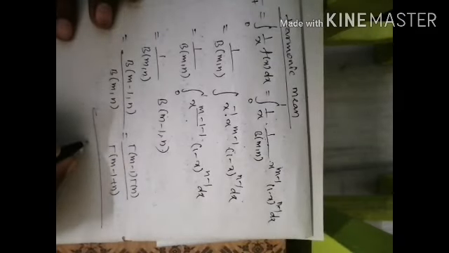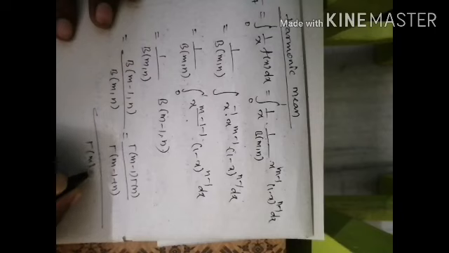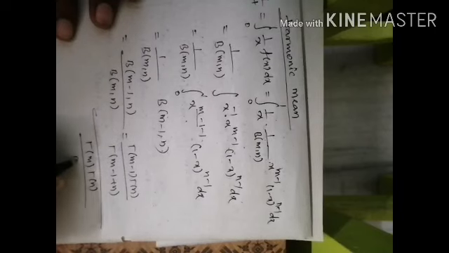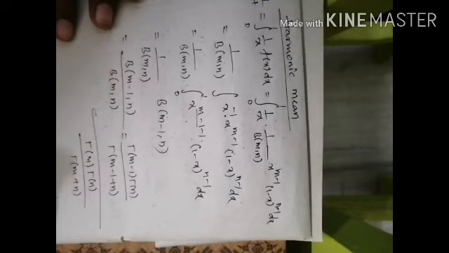Now expand this using the gamma form. So gamma of m minus 1 into gamma of n divided by gamma of m minus 1 plus n, and the whole thing divided by gamma of m into gamma of n by gamma of m plus n. Now this goes the other side as a reciprocal, it goes upside.